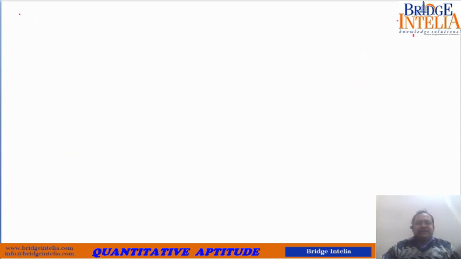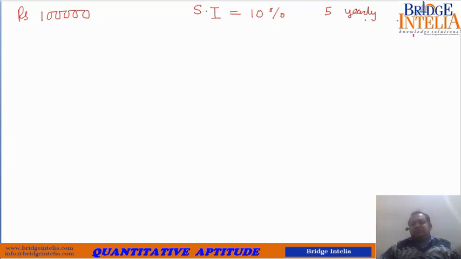Very good question. So let's see what is meant by this. A person has taken a loan of rupees 1 lakh. He promised that he is going to pay back at a rate of 10% simple interest in 5 yearly installments. So how is he doing that?